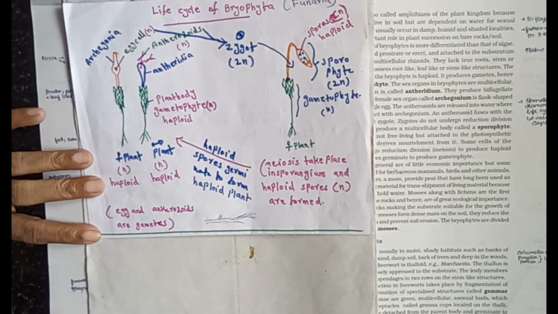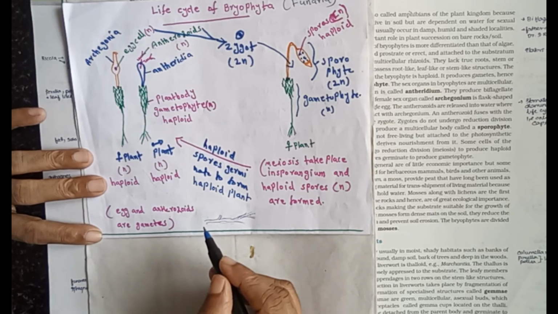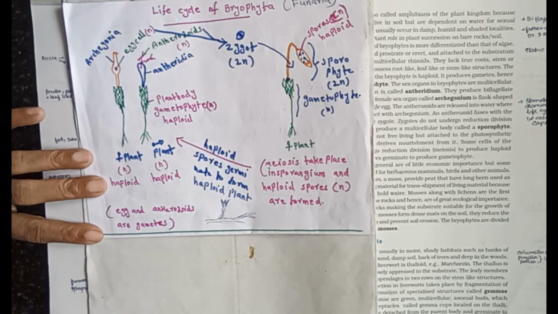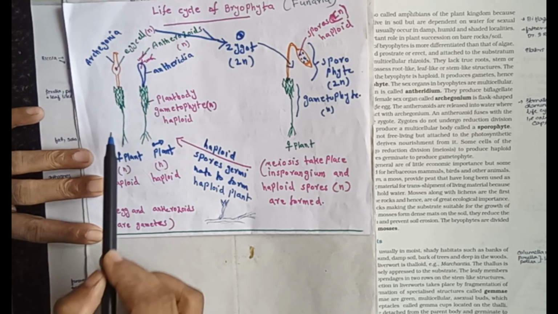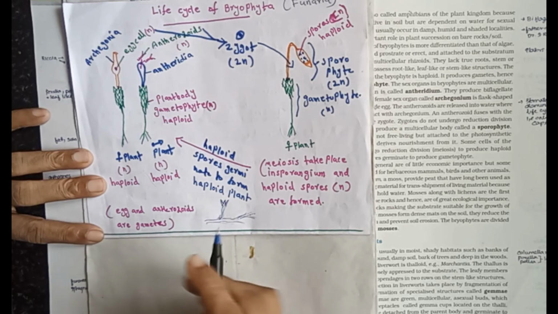Then the next stage, the leafy stage, develops from the secondary protonema as a lateral bud. They consist of an upright, slender axis bearing spirally arranged leaves and rhizoids. Again, the spores germinate on the substratum.